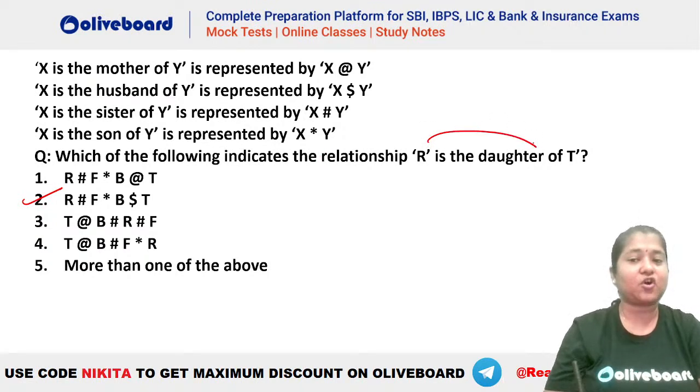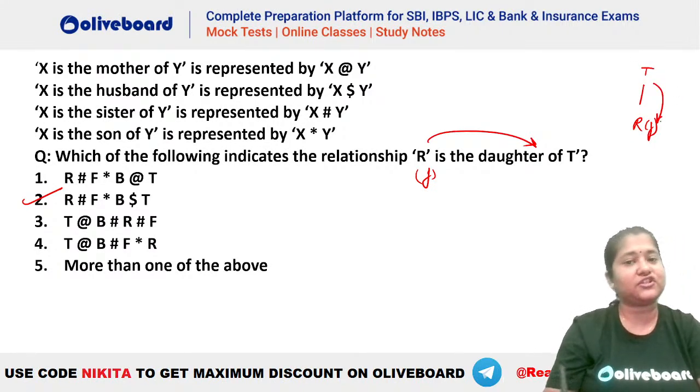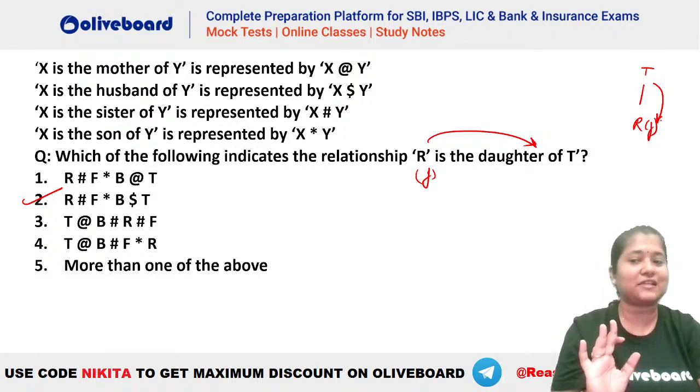So R is the daughter of T. That means, first of all, R has to be a female person here, right? Because R has to be the daughter. R is a female person. So you can see that R has to be one generation below T. That is, it has to be one generation below.